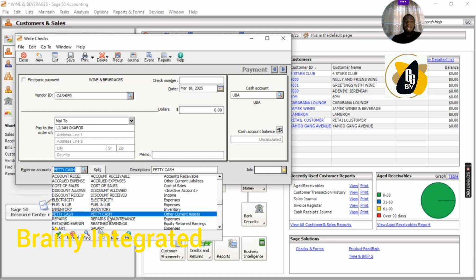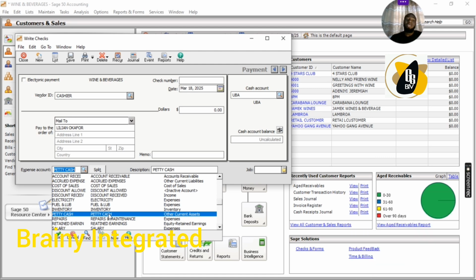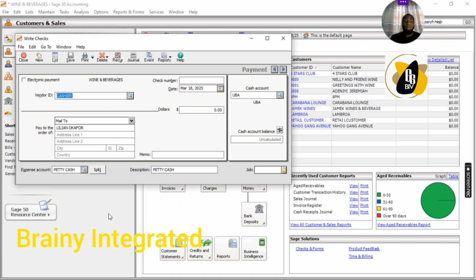Petty cash, I created petty cash here as other current assets. Do you know why? Because I believe it's just a movement from the main business account to a petty cash account, which is still the money which still belongs to the company. So I've selected petty cash.